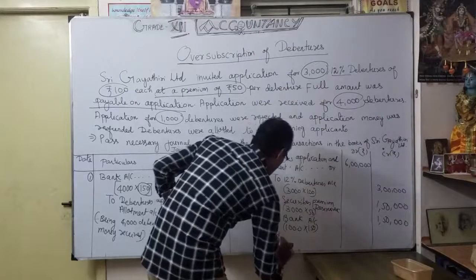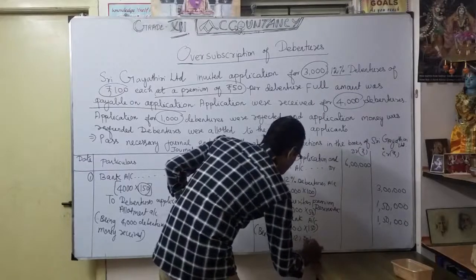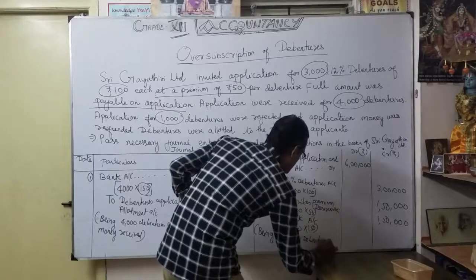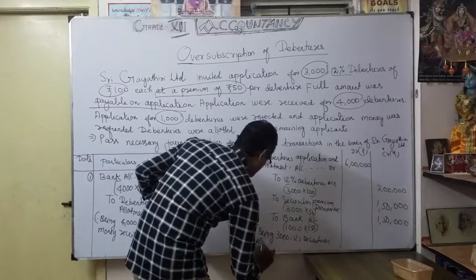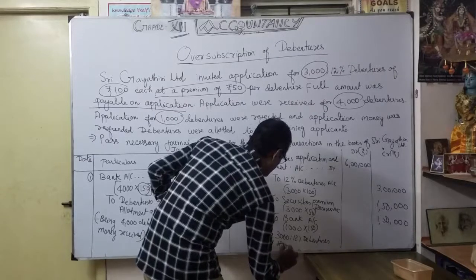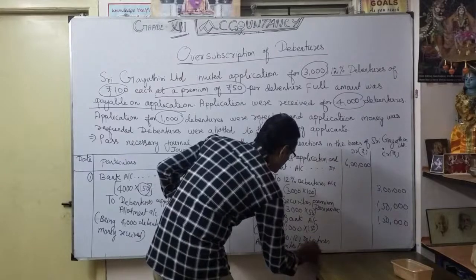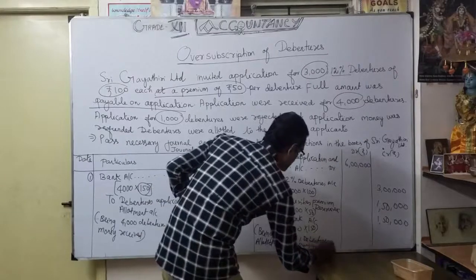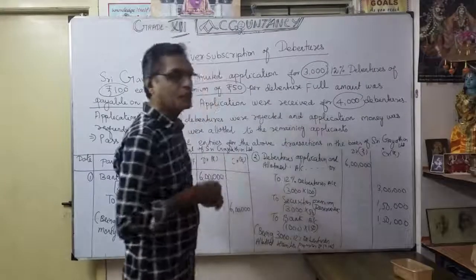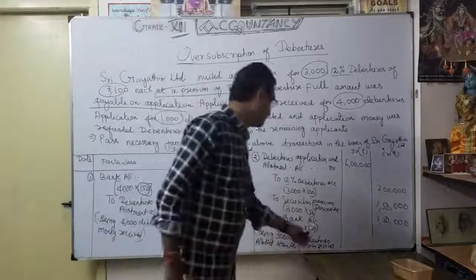So the narration being: Being 3,000 12% debentures allotted, securities premium 50 rupees, and no space here. 1,000 debentures were refunded, rejected. That's all the explanation. Very, very, very important.